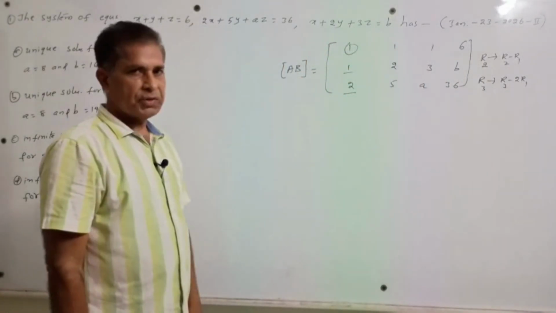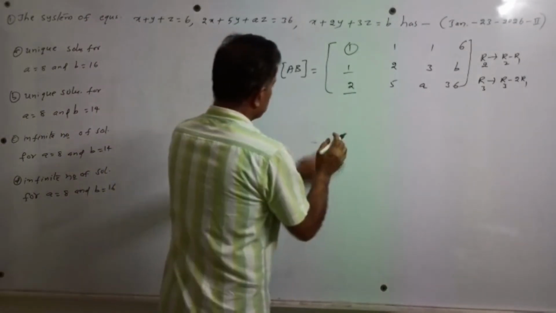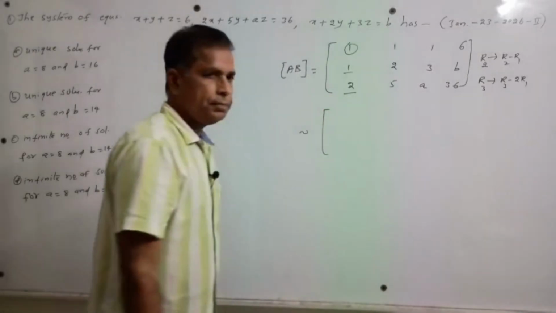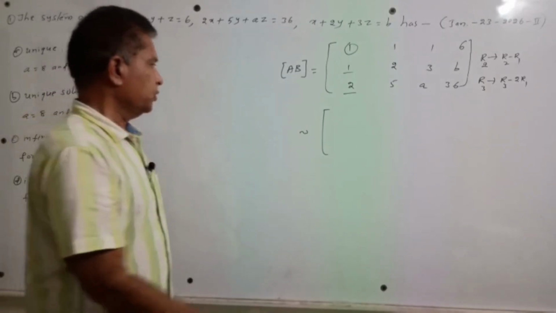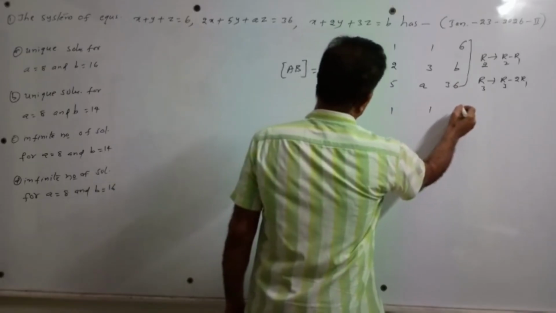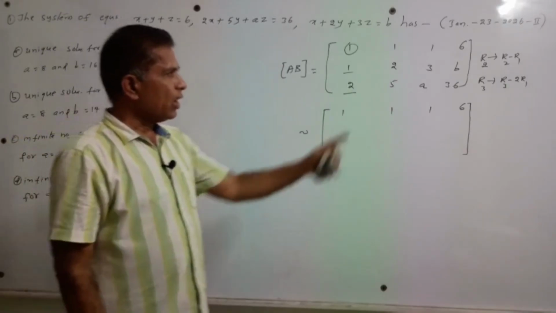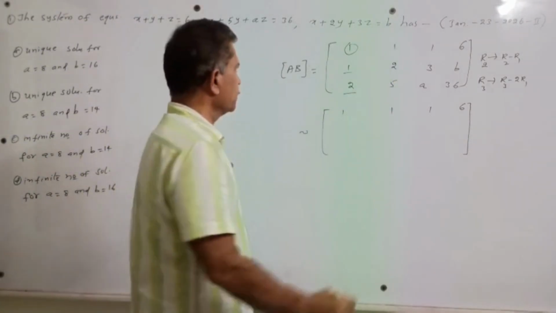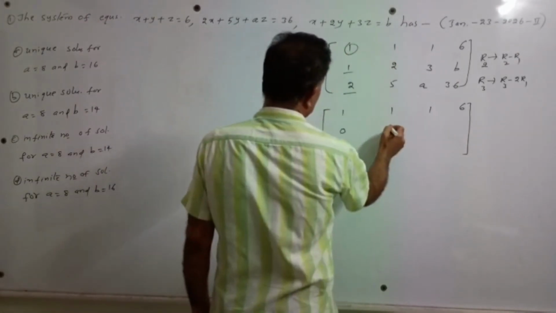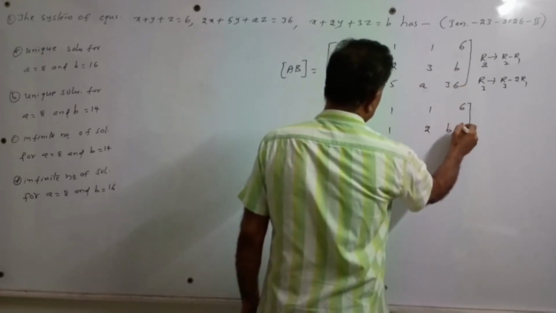By applying these operations, the above matrix is equivalent to: no operation on the first row, first row is written the same, 1, 1, 1, 6. On the second row, the operation is R2 minus R1, so the elements become 1 minus 1 is 0, 2 minus 1 becomes 1, 3 minus 1 becomes 2, and the last entry is b minus 6.